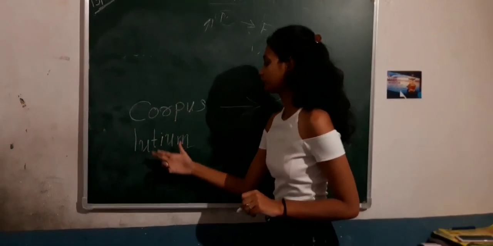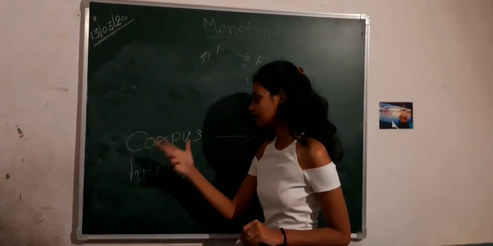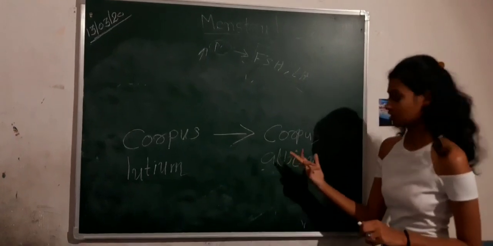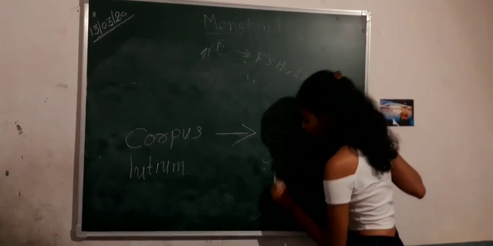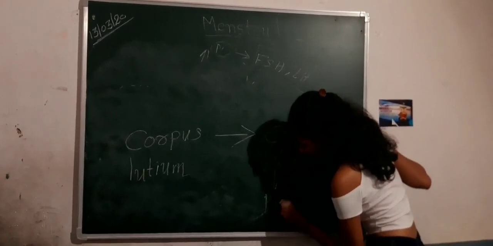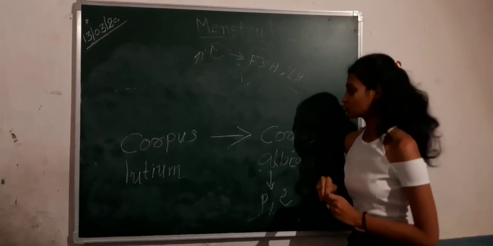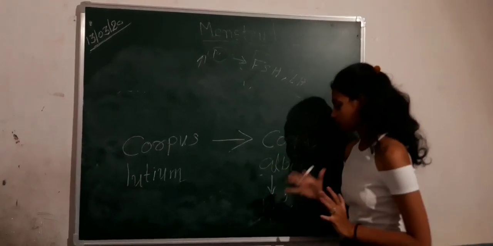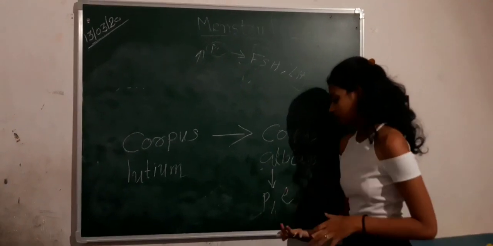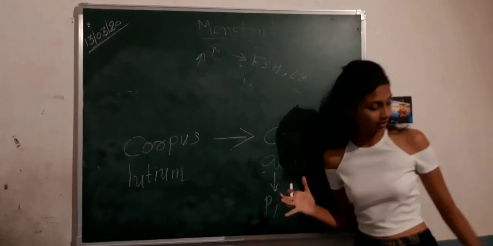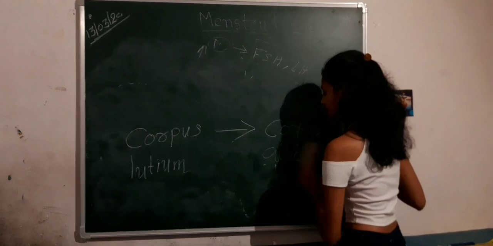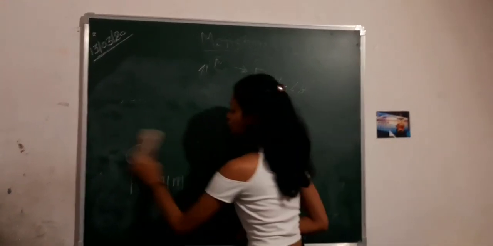Before, it was producing progesterone and estrogen. After the change, it will not release progesterone and estrogen. So now it is not stimulating progesterone and estrogen. That's why the uterus will shed.